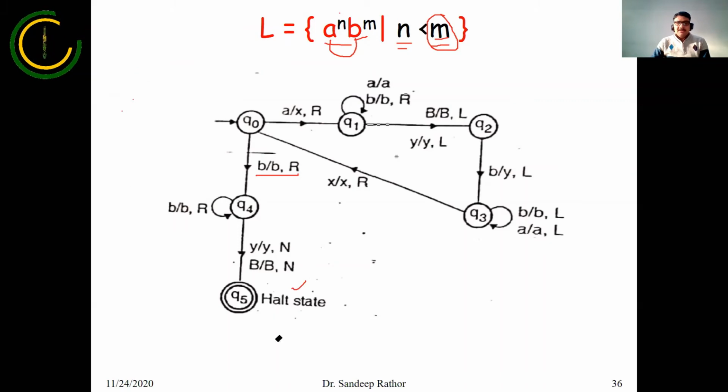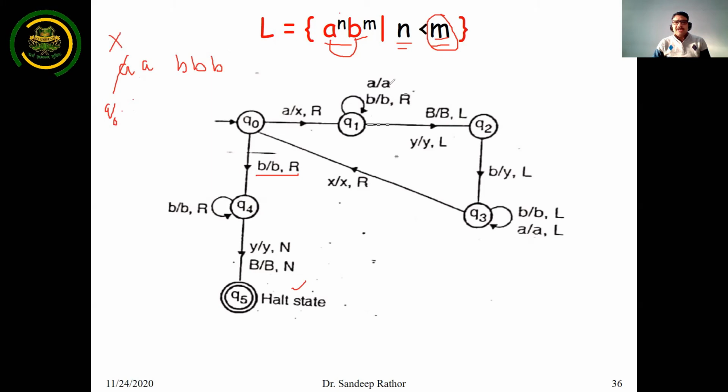Just see it again. Suppose this is A, and this is B. In this case, the number of B is more than the number of A. So after executing this particular string, your machine should reach the final state. So just see the execution. You are in state Q0 initially. You are reading A, so A is converted into X. Now you are in Q1 state.